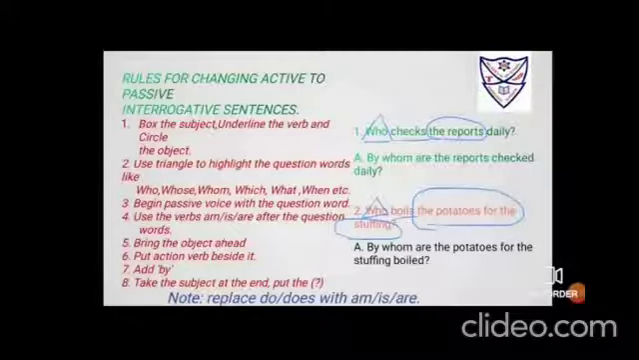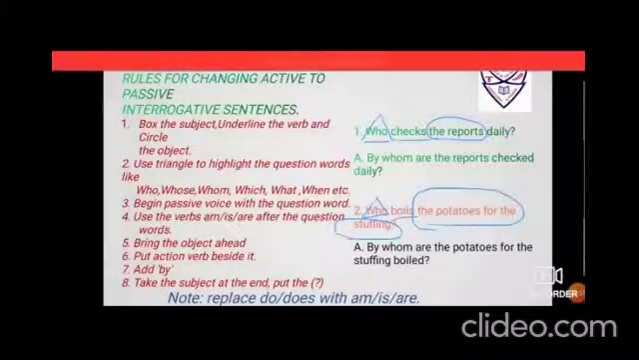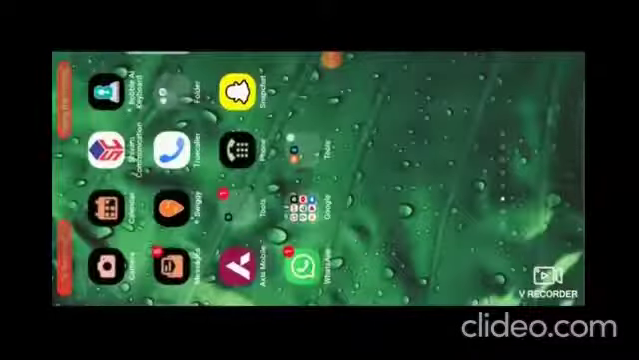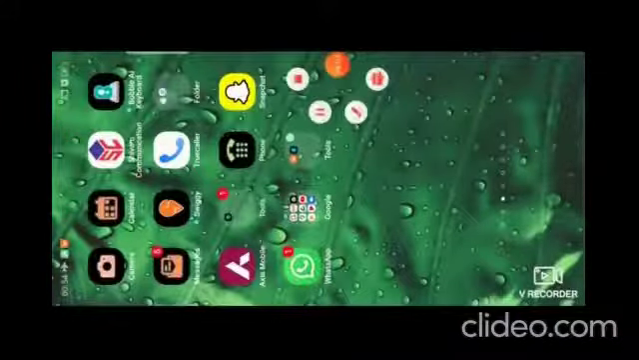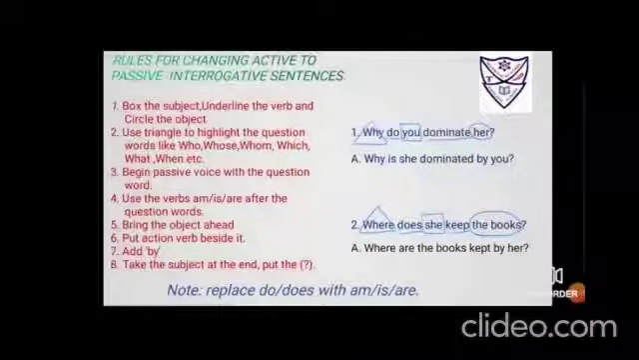Now I have to add am, is, are, because helping verbs are the best friend with WH questions. So I am talking about the potatoes, so it will be are. So by whom are. Now I have to bring the object ahead. The potatoes for the stuffing. Okay, and then you have to take the verb into its third form, that is boil, boiled, boiled. So it will become by whom are the potatoes for the stuffing boiled.